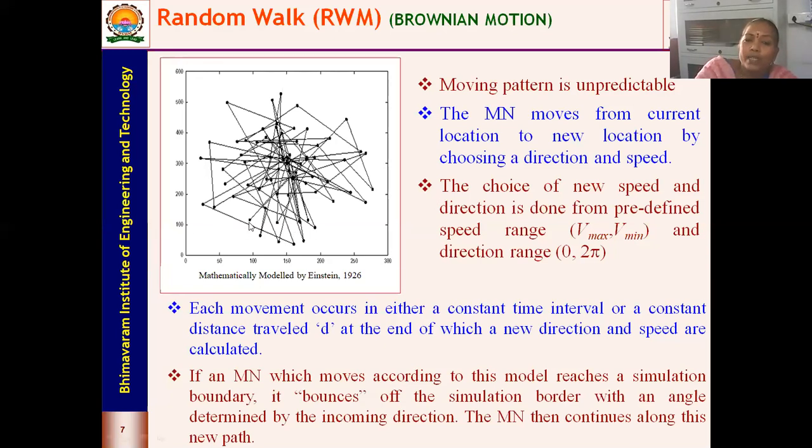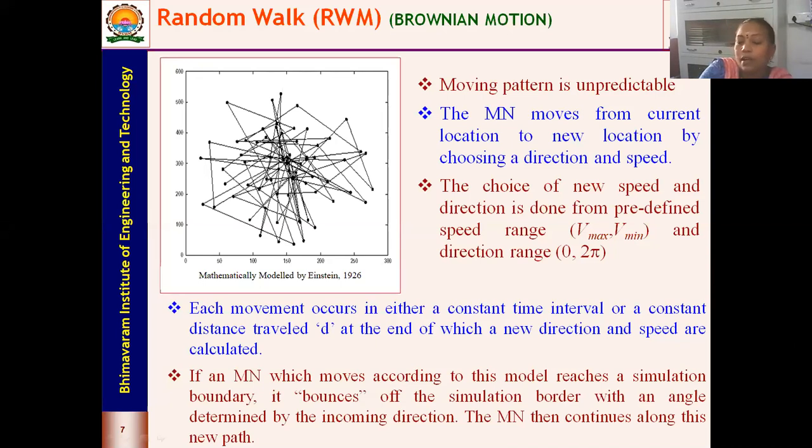A node moves with a certain velocity and in some direction, and as it moves, it either reaches the boundaries, or it waits for some time at some location and then again moves with a certain velocity and speed. At each instant of time, the movement of the nodes takes place either with a time interval or with a distance interval.